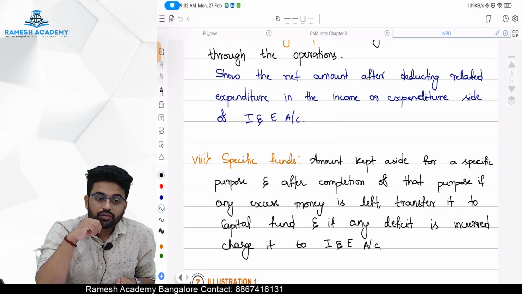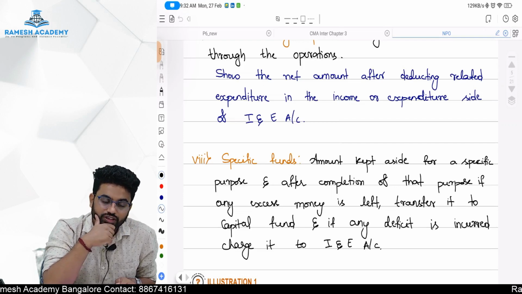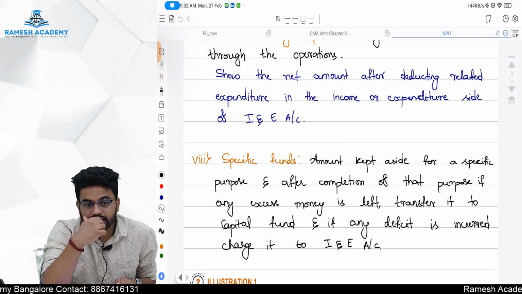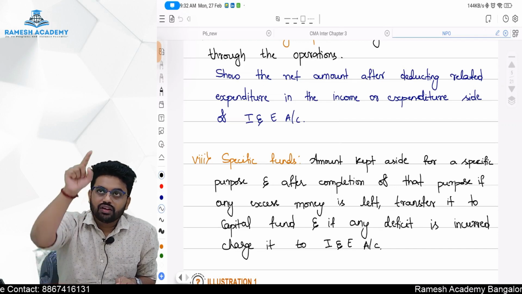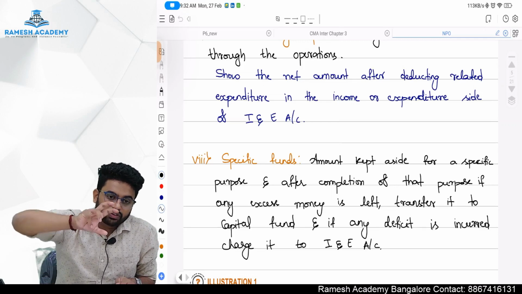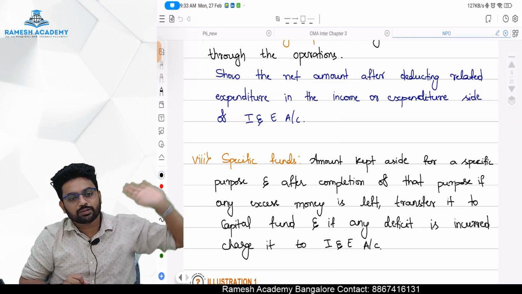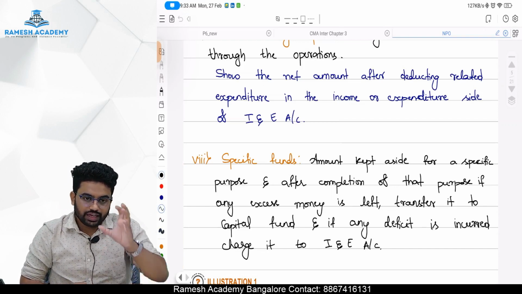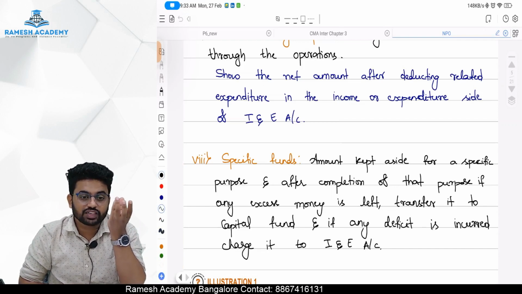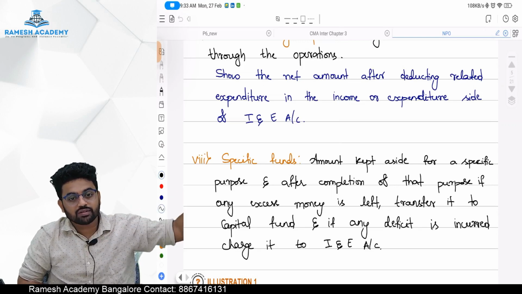Okay sir, fine. But what if the tournament expense is 55,000 instead of 47,000, where you have kept only 50,000 as a fund? That time, 5,000 excess expenditure will be there. That 5,000 excess expenditure you will take to the income and expenditure account. The excess of expenditure over the fund, that money we are going to transfer to the income and expenditure account.